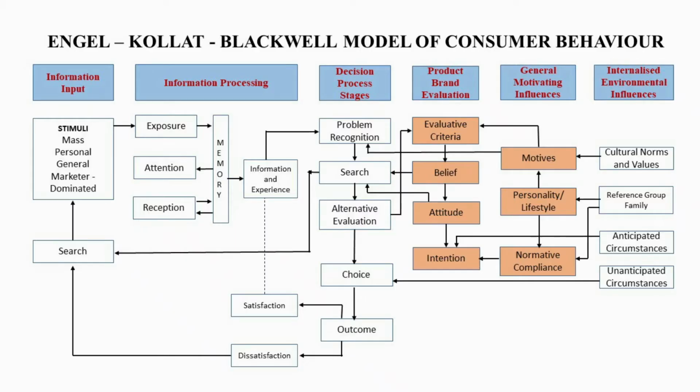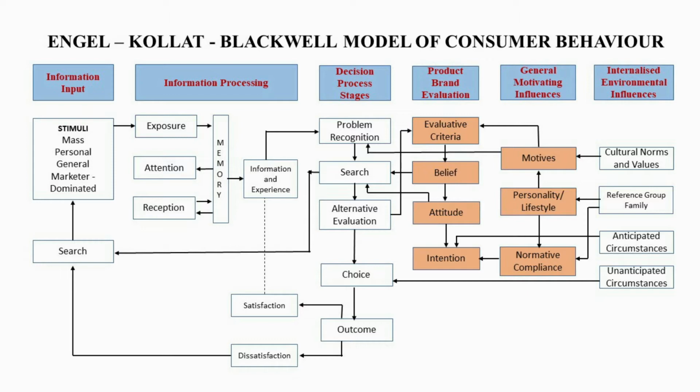The fourth and fifth sets of variables, such as product brand evaluation and general motivating influences, are the internal factors which influence the decision process. Therefore, these two sets of variables can be together called decision process variables.